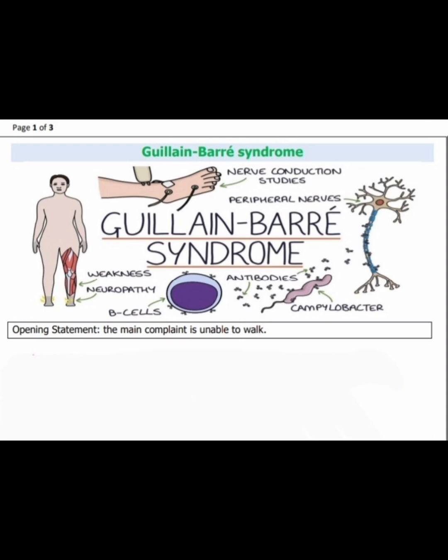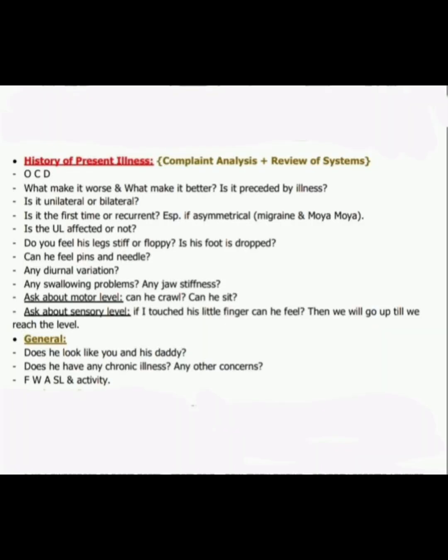So some differential diagnoses we will make before starting the history. It can be Guillain-Barre syndrome. One of the strong differential diagnoses is transverse myelitis, and others are trauma, any tumor, and acute cerebellar ataxia. Now we are starting the history of the present illness. So we know that is complaint analysis and review of the system. So our complaint is unable to walk.